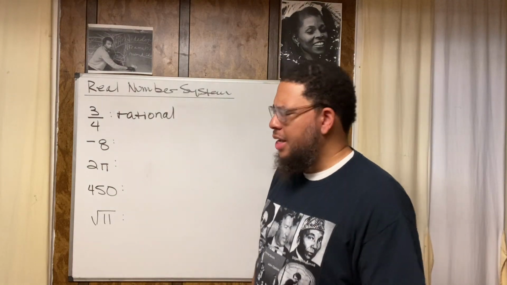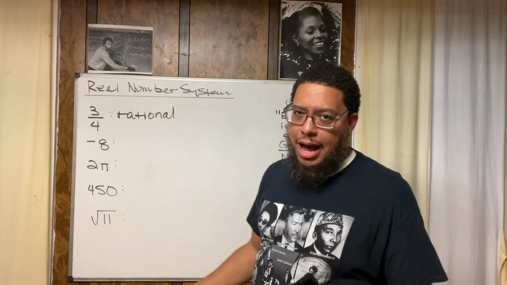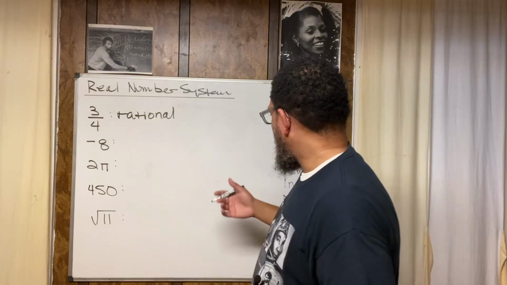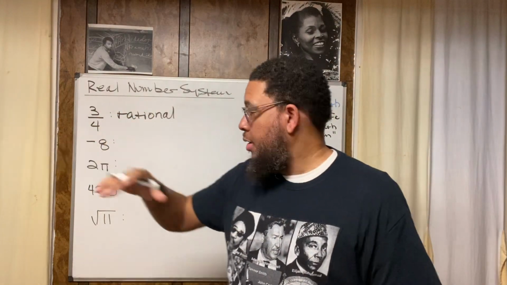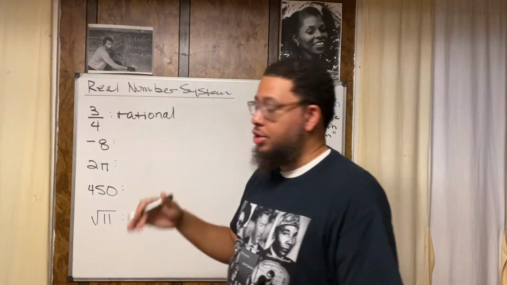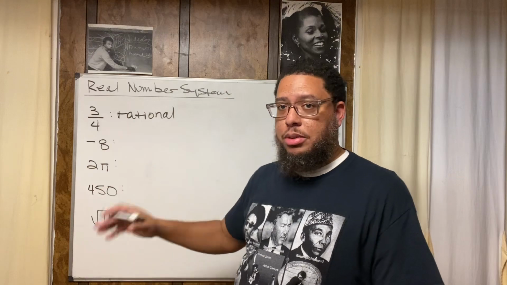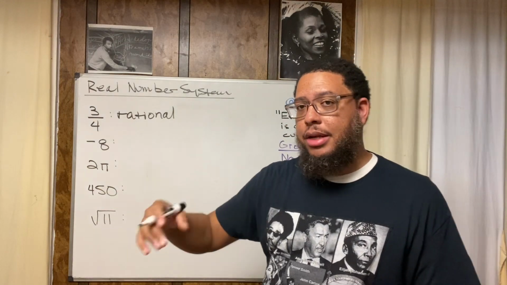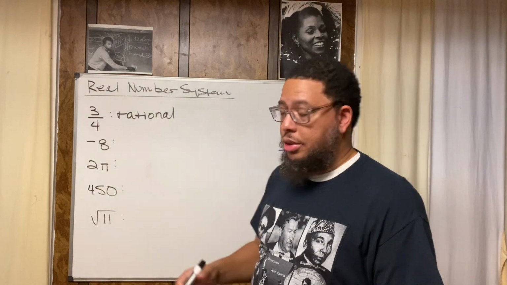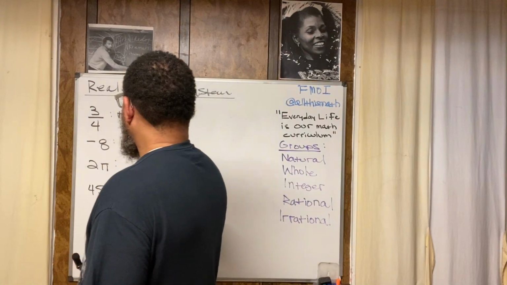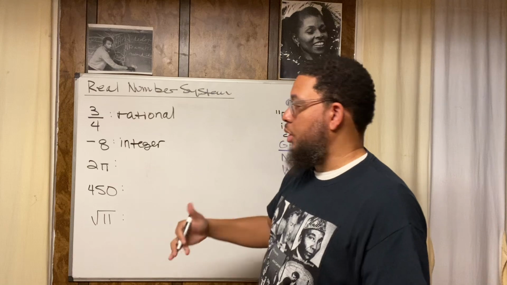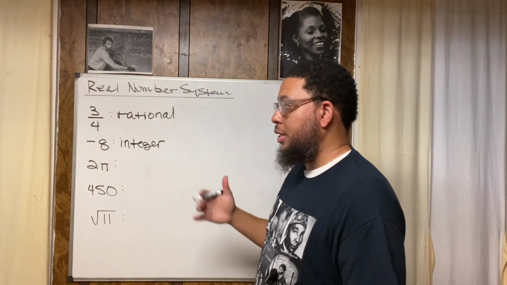-8. Now, is that an original counting number? It's not, because it's negative. The original counting numbers, the natural numbers, are 1, 2, 3, 4, 5, and so on. So that's not natural. Is it a whole number? No, because the whole numbers include all the natural numbers and the number 0. Is it an integer? Yes, it is, because it's the opposite of one of the natural numbers.